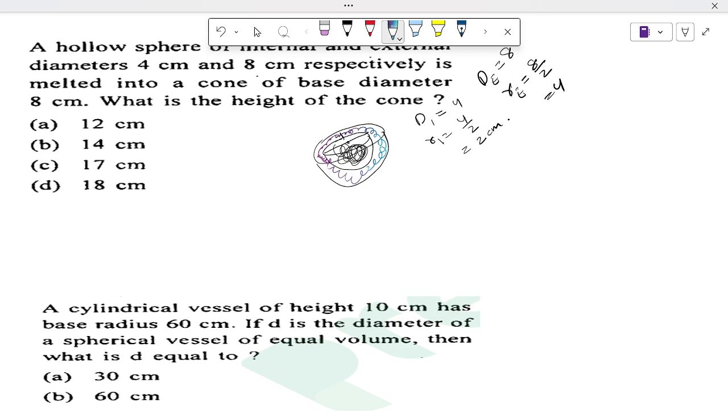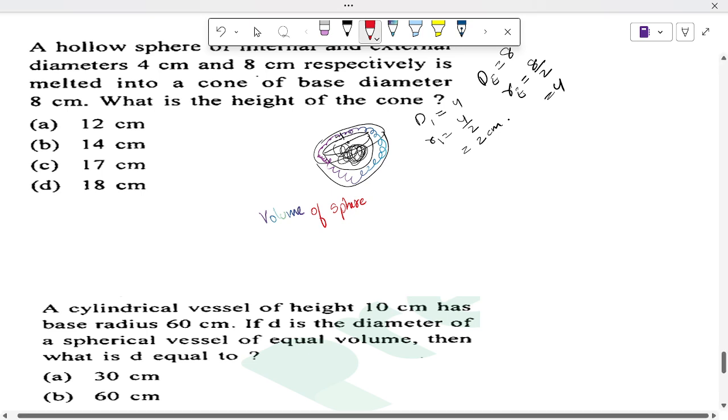So in order to find that one, volume of a sphere, volume of the small sphere.